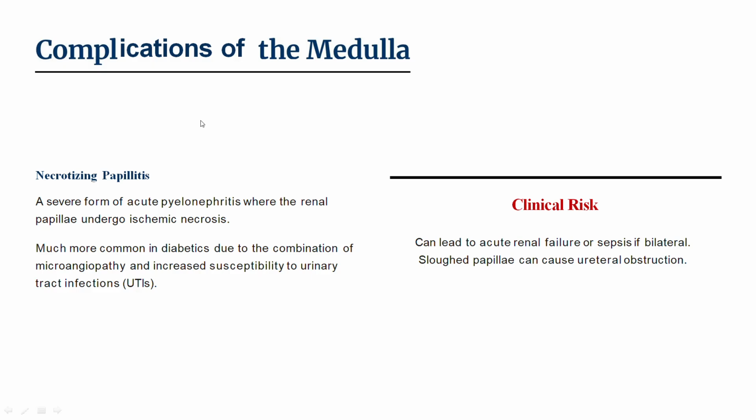Since neutrophil function is reduced, infections like UTI are more common. So we see more infections in diabetes due to decreased function of neutrophils. The clinical risk is that it can lead to acute renal failure or sepsis if bilateral. Sloughed papillae can cause ureteral obstruction.